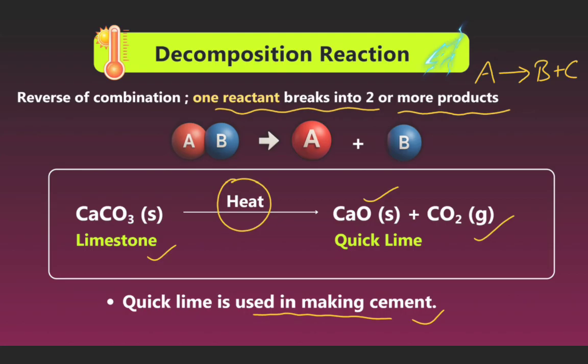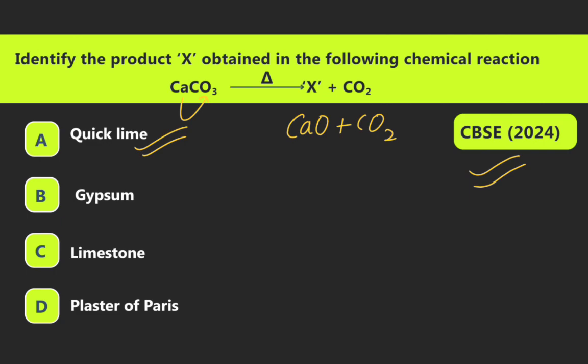For example, calcium carbonate as a solid, known as limestone, when heated decomposes into two parts: quicklime and carbon dioxide gas. The quicklime formula is CaO, which is in solid form, and carbon dioxide is a gas. Quicklime is used in making cement. So we can see quicklime is used in making cement. Now we see the next.